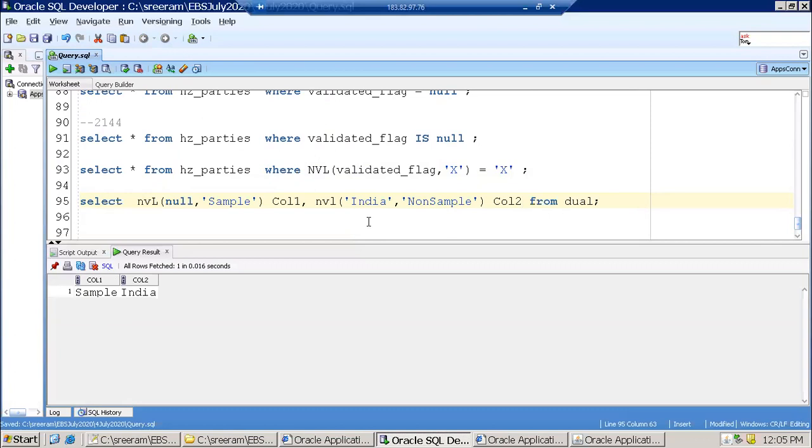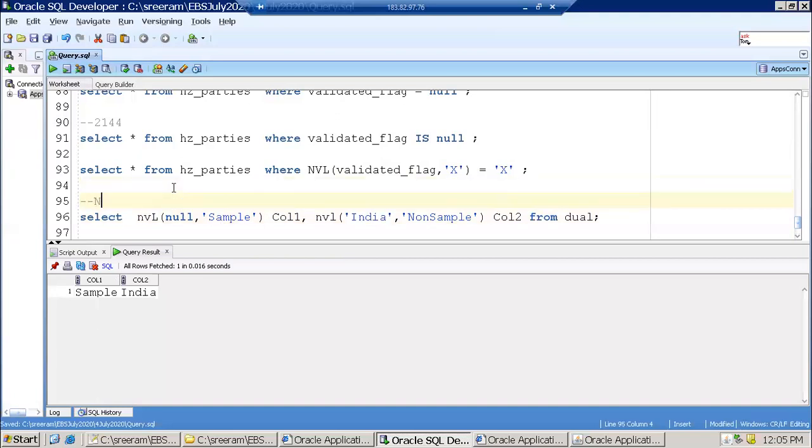So if you observe, in column 1 the second value is printed, but in column 2 the first value is printed. I mean to say, NVL of null comma sample prints sample, but in this one, India is printed. The basic thing is, NVL is a PL SQL function which takes two expressions.